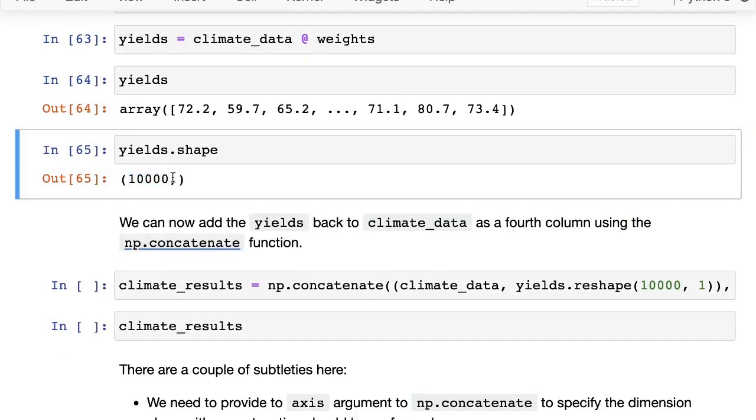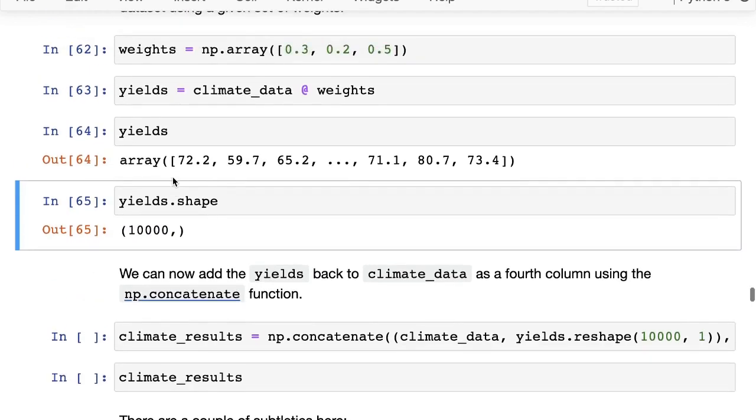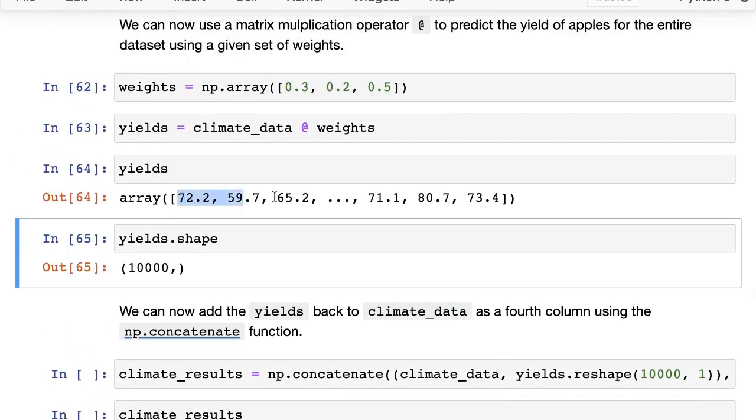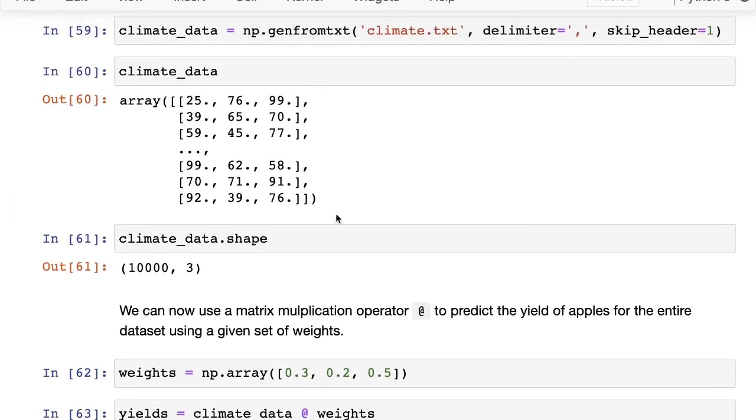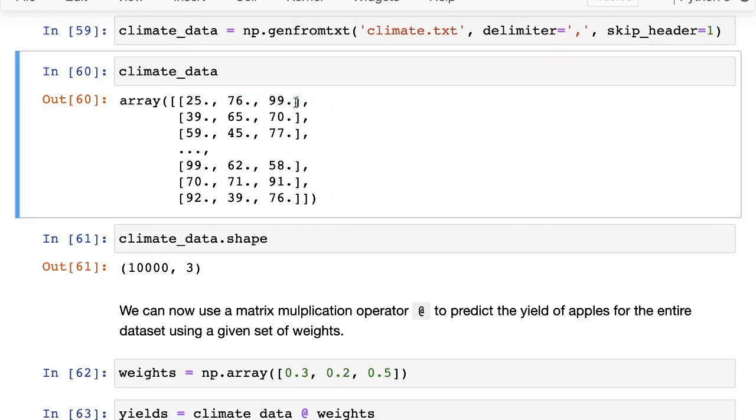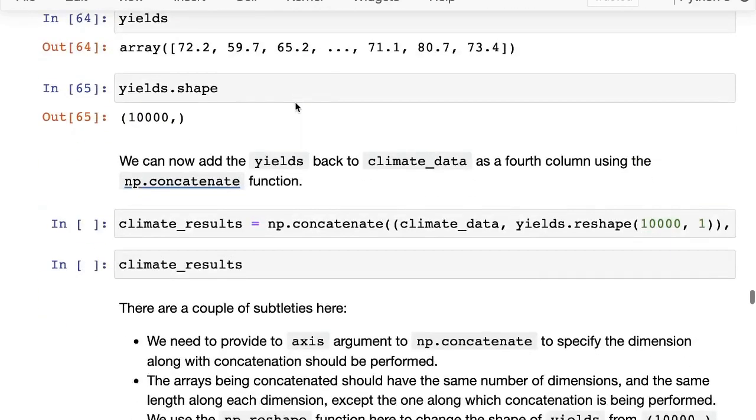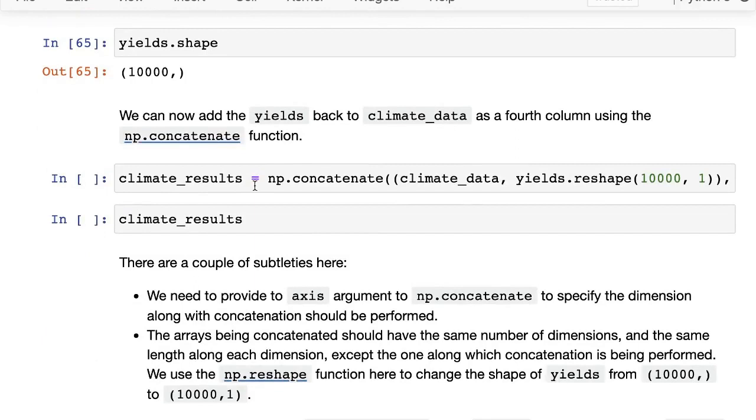Okay. And then what we might want to do is take the yields that we have and add that as a new column inside the climate data array. So just as we have temperature, rainfall, humidity, we might want to add another element here that will represent the yield. And then we can write it back to a file, right? So this is the common flow: you get some data file, you pull it in, you perform some analysis, you perform some operations, you get some results, and then you take those results, create some output and write it back to a file.